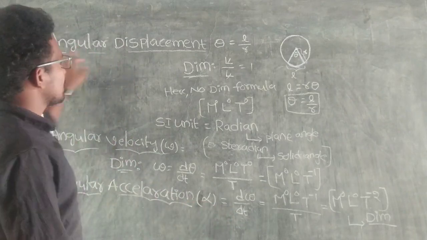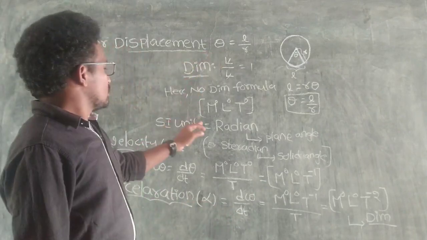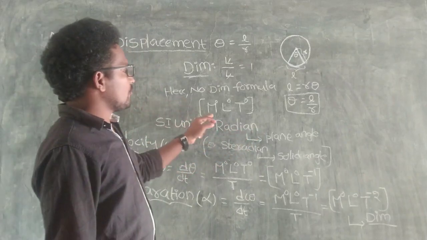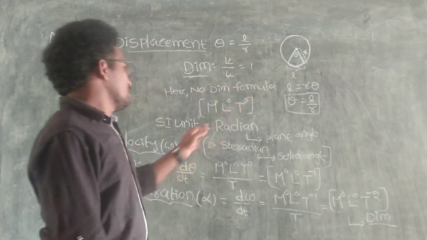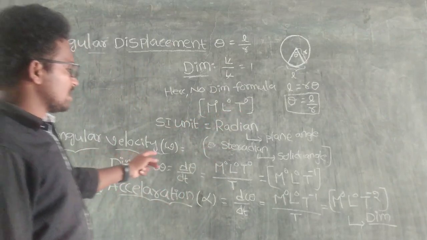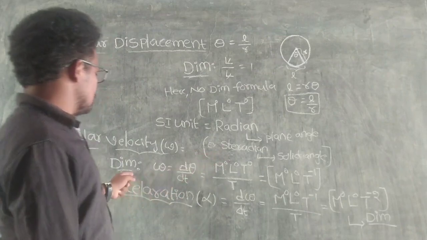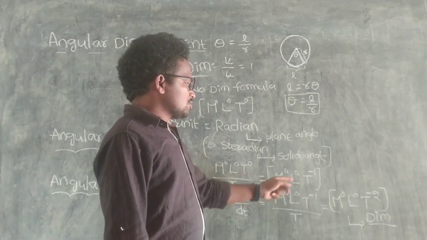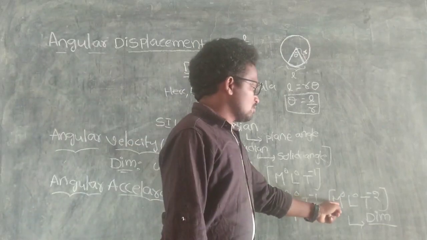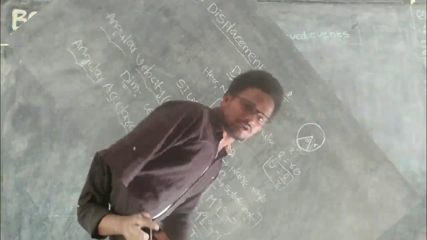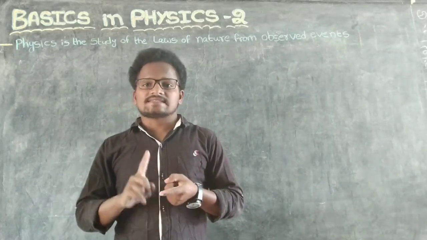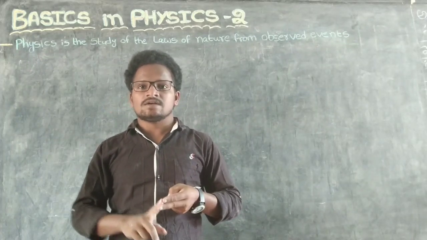Okay, you understand? For angular displacement, the SI unit is radian and there is no dimensional formula: M power 0, L power 0, T power 0. For angular velocity, the dimensional formula is M power 0, L power 0, T power minus 1. For angular acceleration, it is M power 0, L power 0, T power minus 2. In today's class, I have discussed the SI units and CGS units of fundamental quantities.